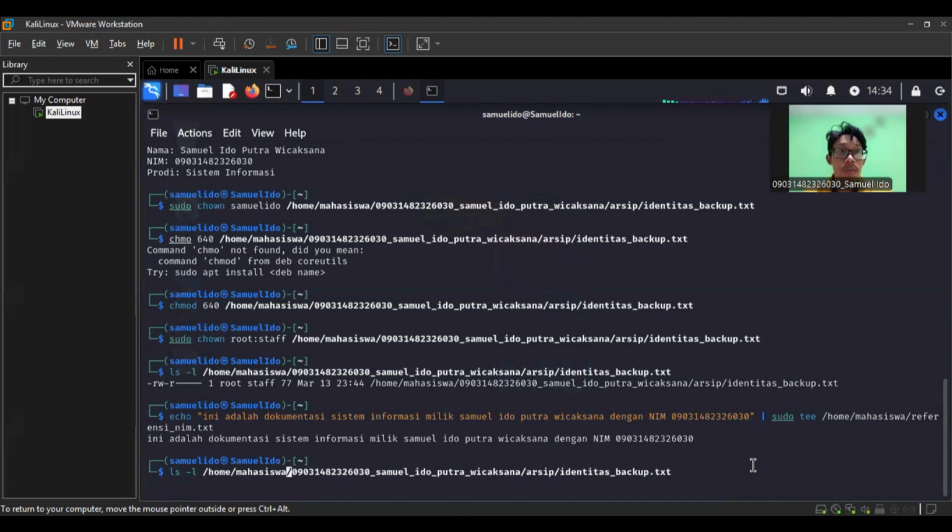This command will use sudo to gain the necessary access rights. ln -s creates a symbolic link. /home/student/reference name txt is the target file to be linked. /home/student/shortcut is the name of the symbolic link to be created.